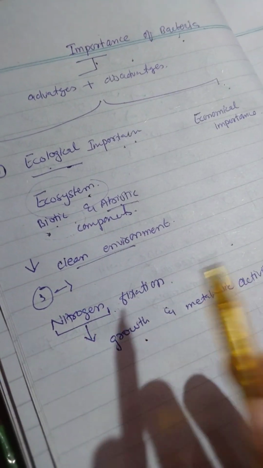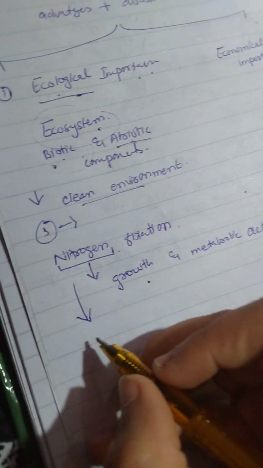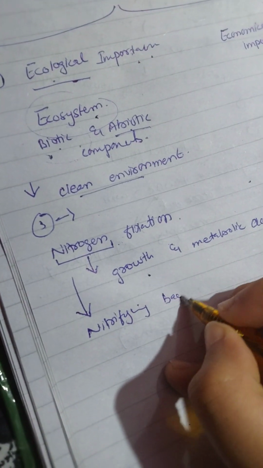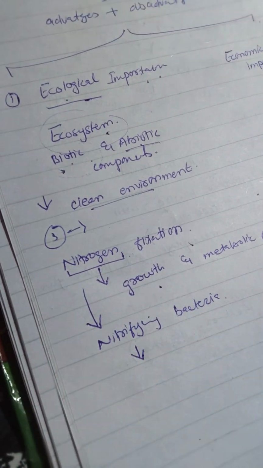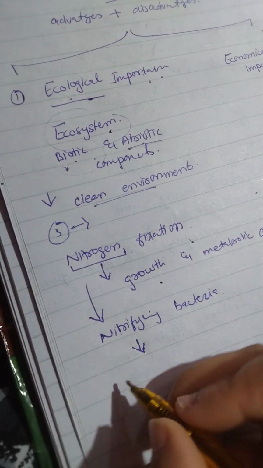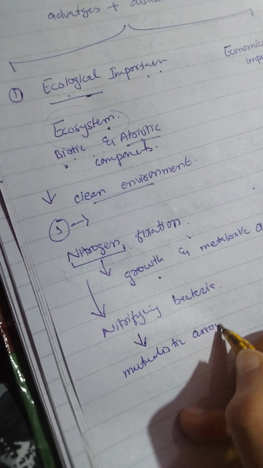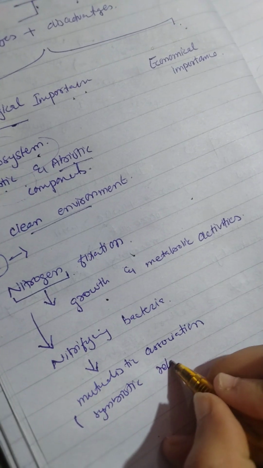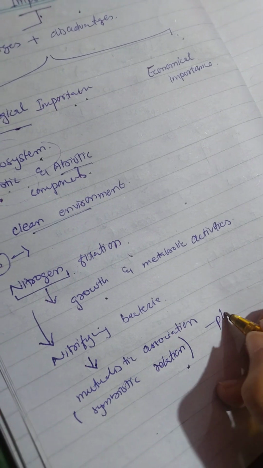In nitrogen fixation, nitrifying bacteria are involved. They have a mutualistic relationship with the plants, or you can say a symbiotic relationship with the plants.